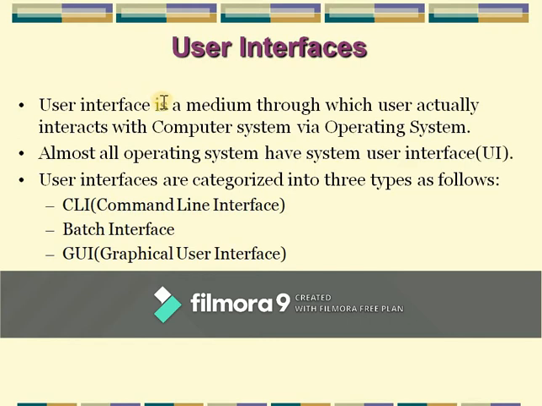A user interface is a medium through which the user interacts with the computer system via the operating system. By using that medium, the user communicates with the operating system.